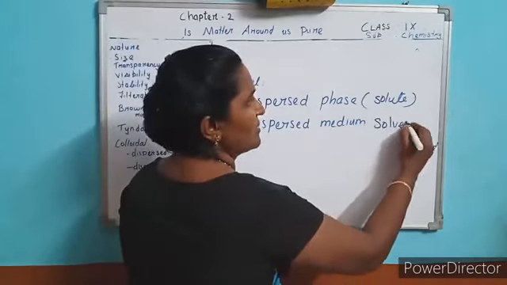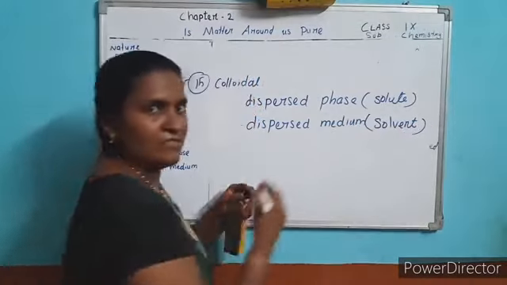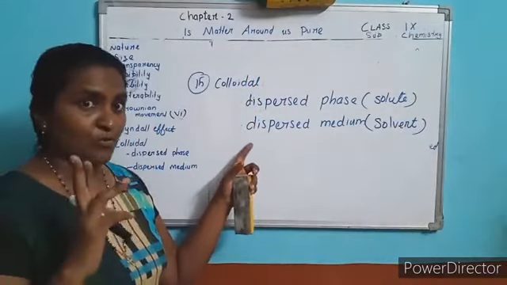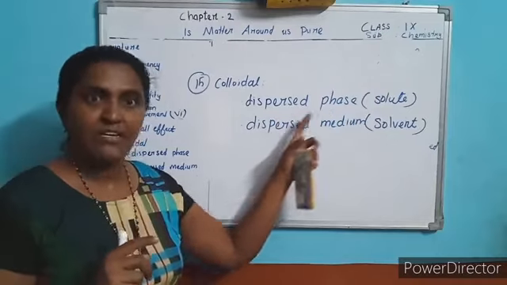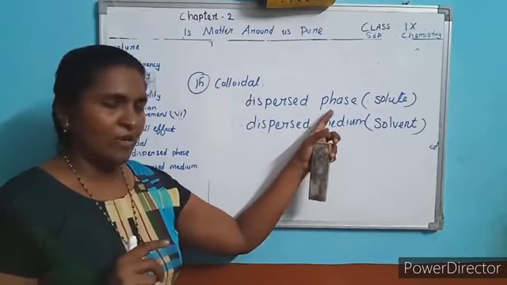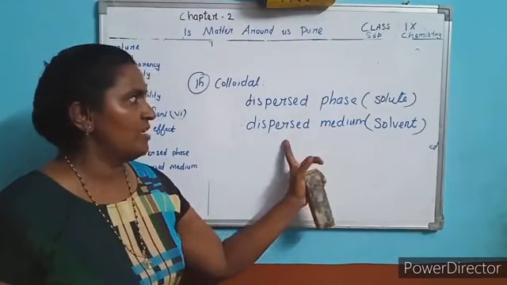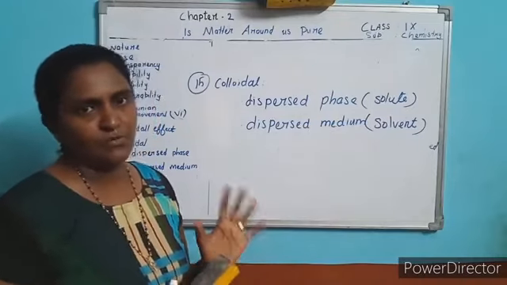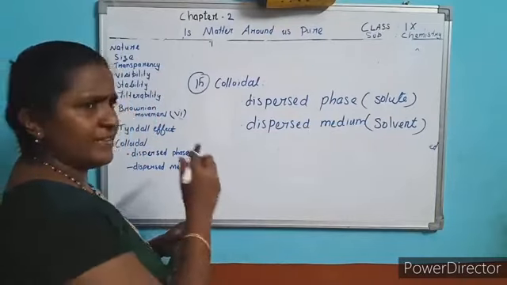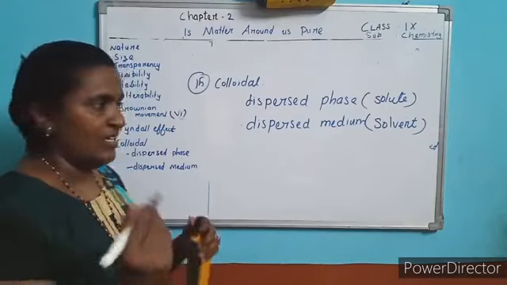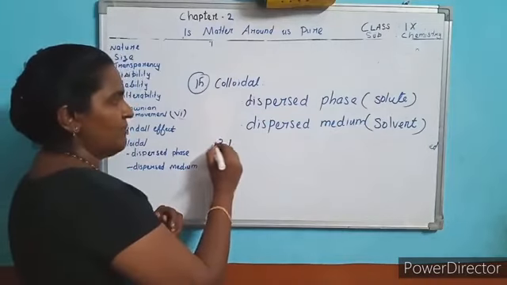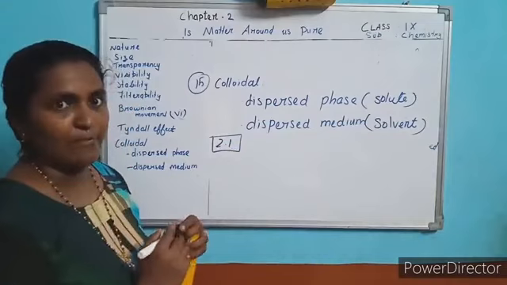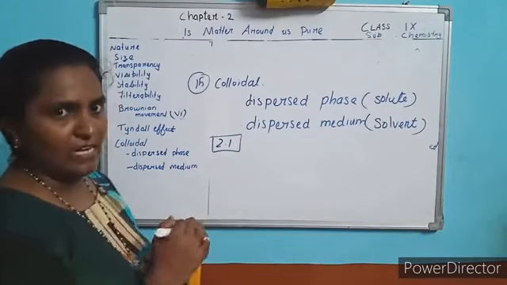That is solvent. Okay. So colloidal solution consists of two components. One is dispersed phase, the other one is dispersed medium. Phase means small quantity in the solution. Medium is large quantity in the solution. And there are different types of colloidal solution. In your book, 2.1 table, you write and learn, okay, types of colloidal solution. So few examples I will give you.